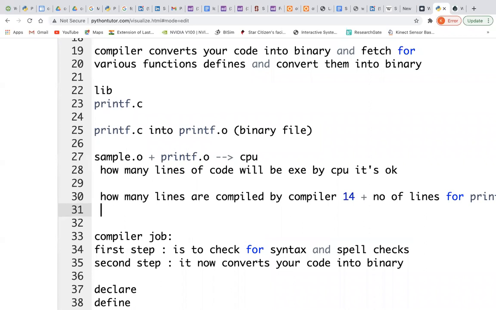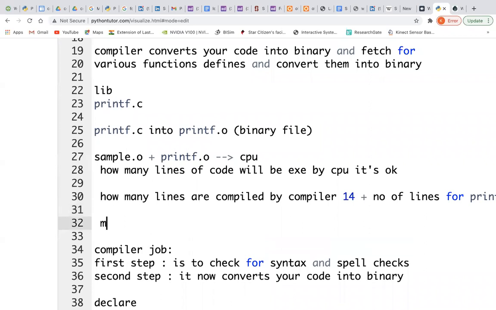But now, my task is to reduce the burden on the compiler. I want to reduce the number of lines to be compiled. So what can I do? Can anybody suggest what I can do now?